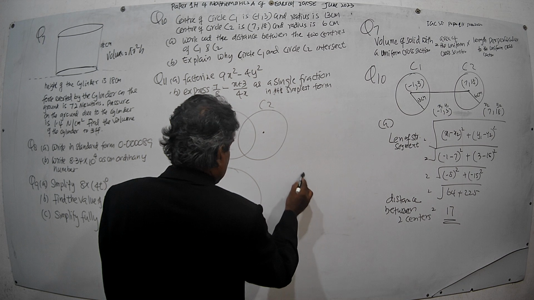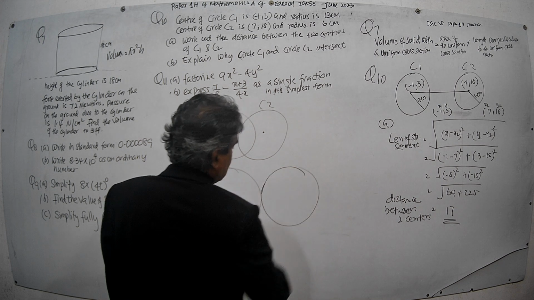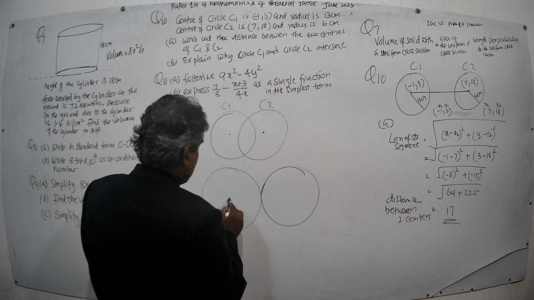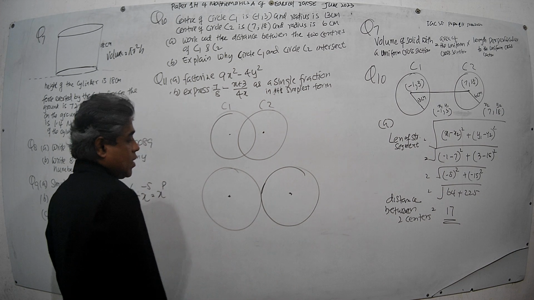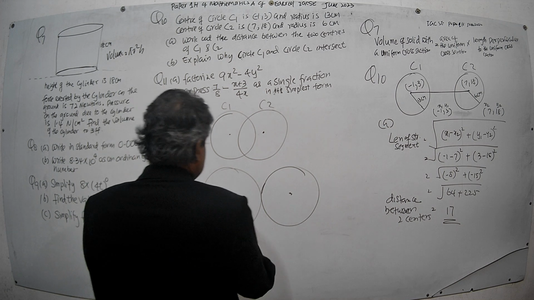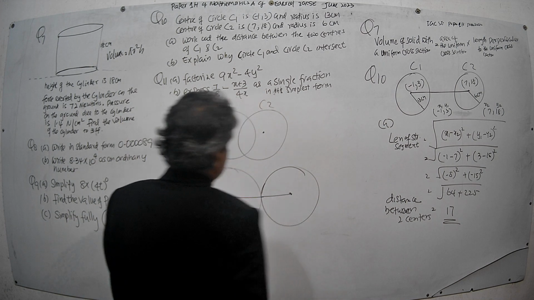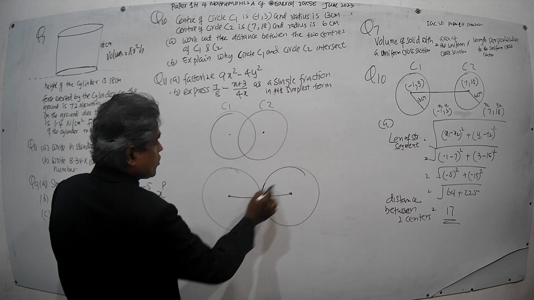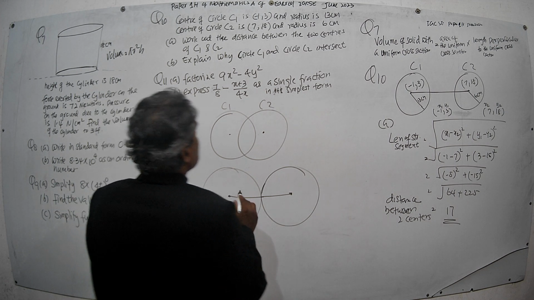Two circles are tangent to each other like this. Then here, how much? Here is a center, here is a center. Now the two circles will be tangent. Here you get this radius and this radius. Here to here is the radius of this one, here to here is the radius of this one. Then what are these radii?